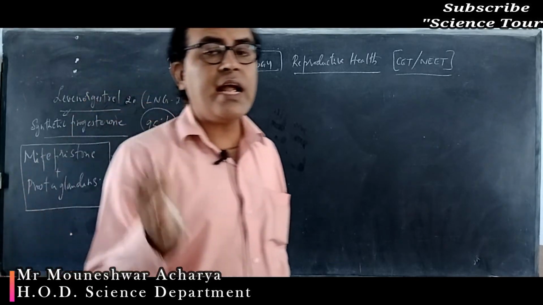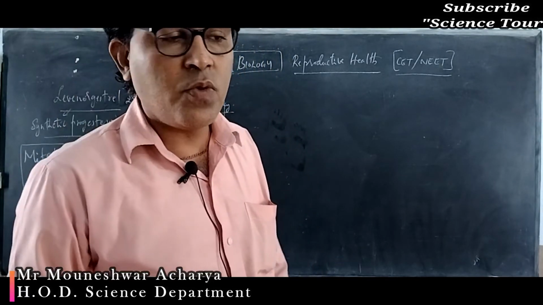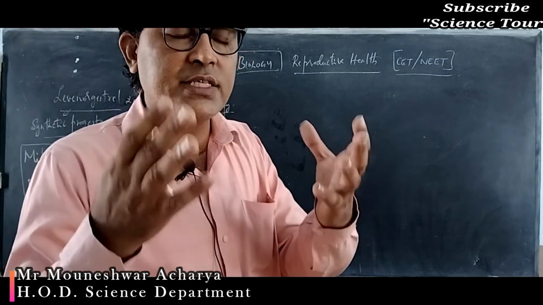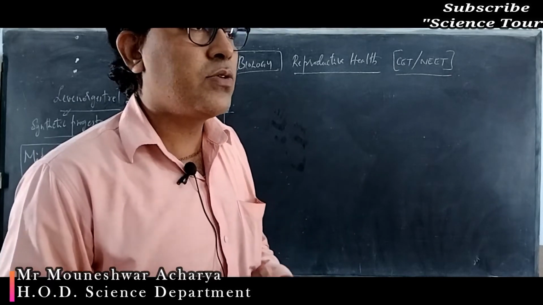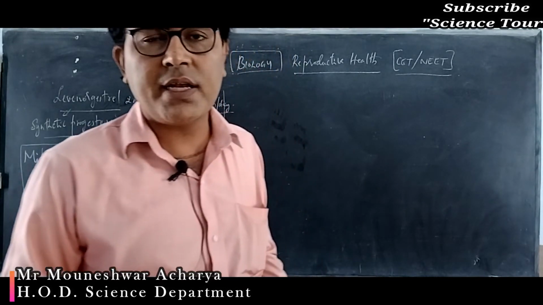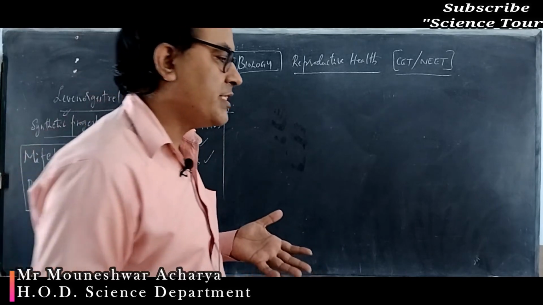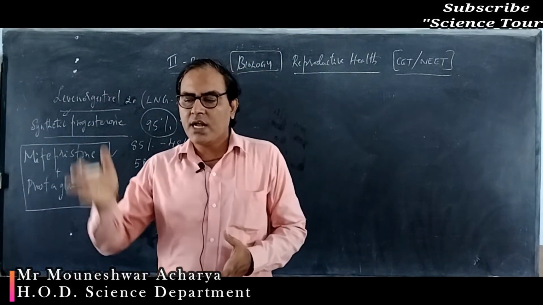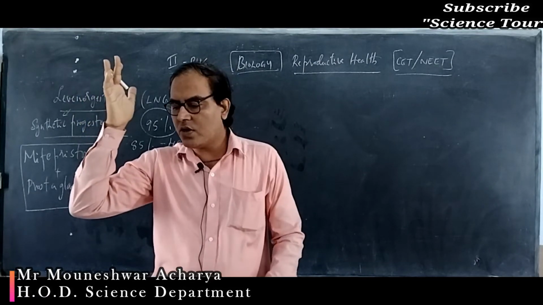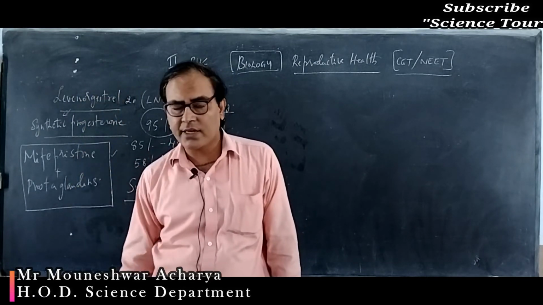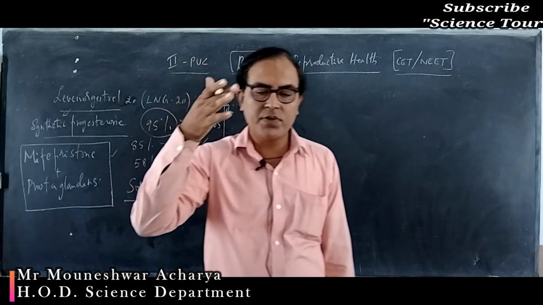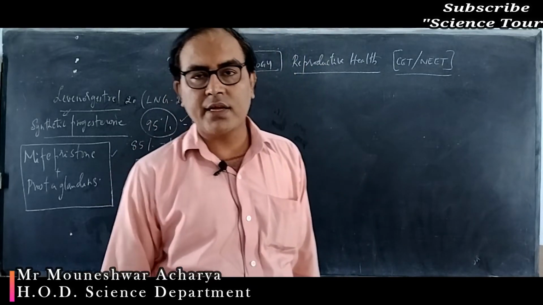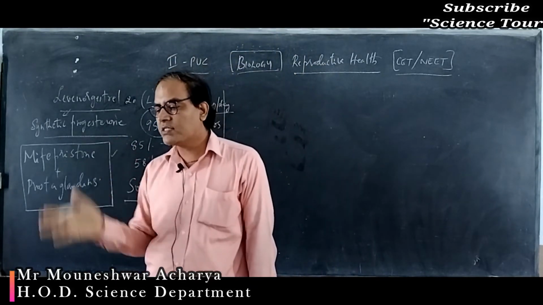So progesterone and estrogen levels are both high at this stage. But if there is no fertilization, no pregnancy, then the corpus luteum changes into a scar called the corpus albicans, and the progesterone hormone goes on declining. Both estrogen and progesterone levels decline, and a new menstrual phase begins.